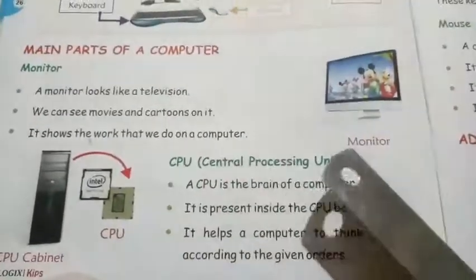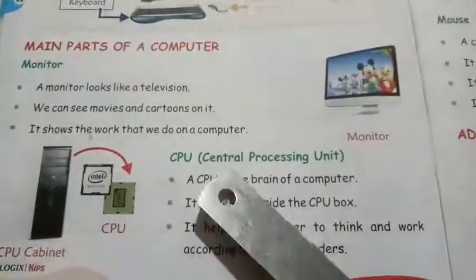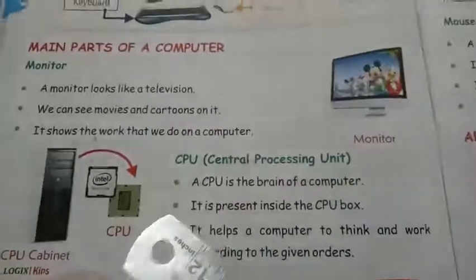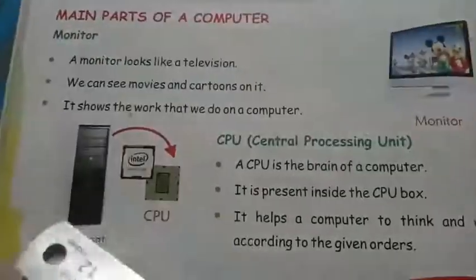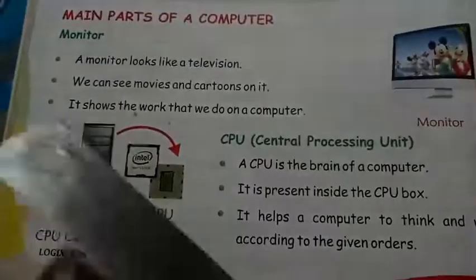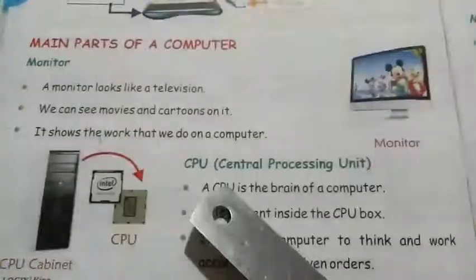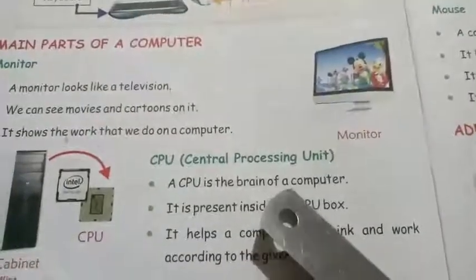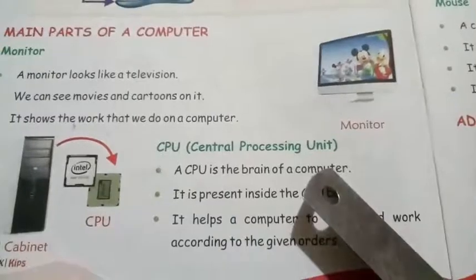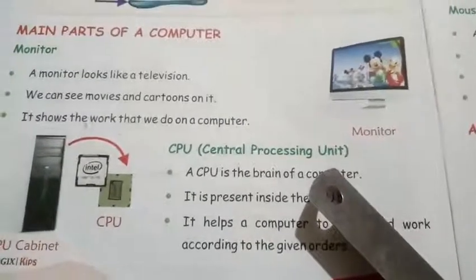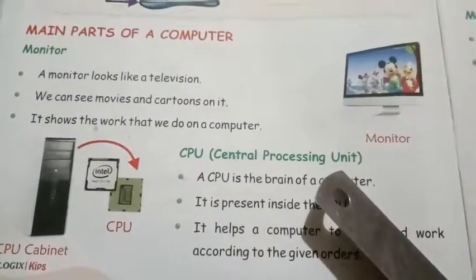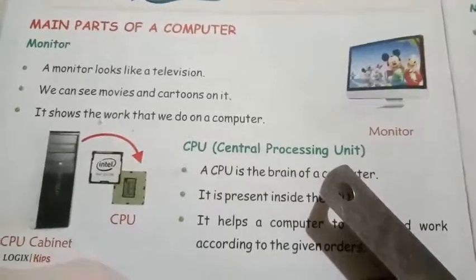Okay? It always shows. Now, the next part of a computer is the CPU. Central Processing Unit is the full form of it. So students, as you can see, this is the cabinet of the CPU, and the CPU is present inside the cabinet. A CPU is the brain of a computer. As we have a brain, whatever we order, it does the same.